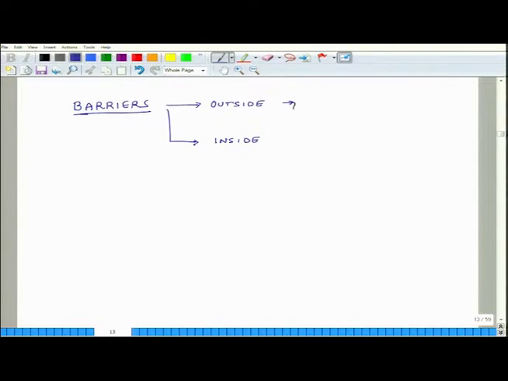Now, in both these situations, barriers work well if both these conditions are present. First condition is when direct noise dominates.